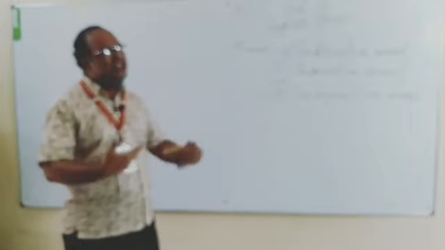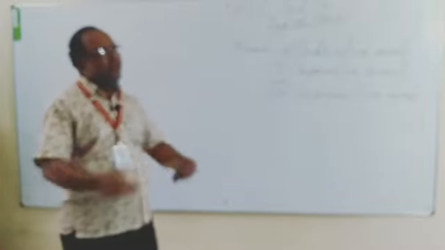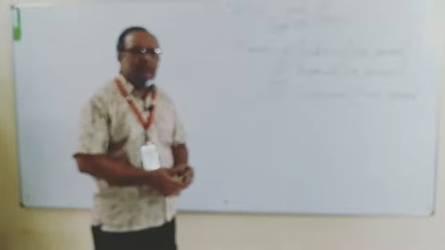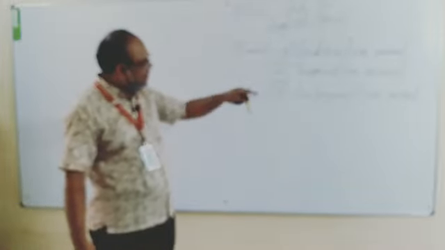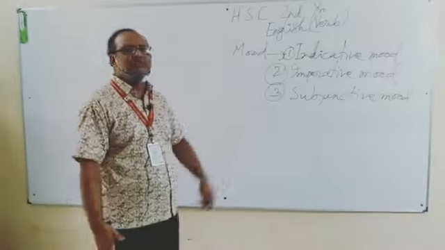And the last one, subjunctive mood. This is very important, because subjunctive mood is a kind of mood wherein we express a sort of unreal wish, which is not in reality, but sometimes we express our prayer, we express our desire, which is not available in reality. That sort of mood is expressed in the third kind of mood, subjunctive mood.